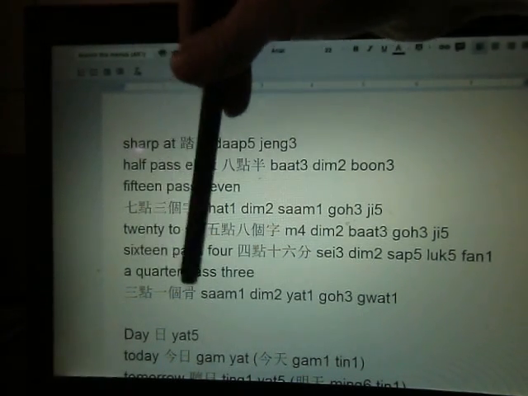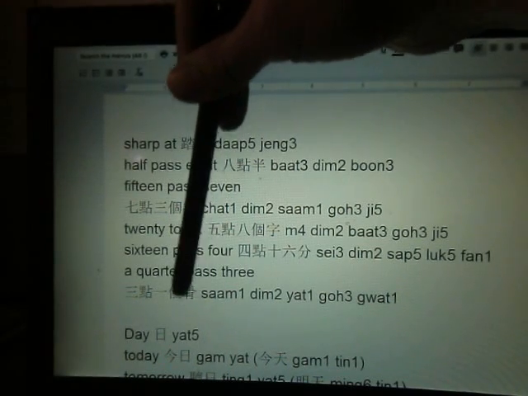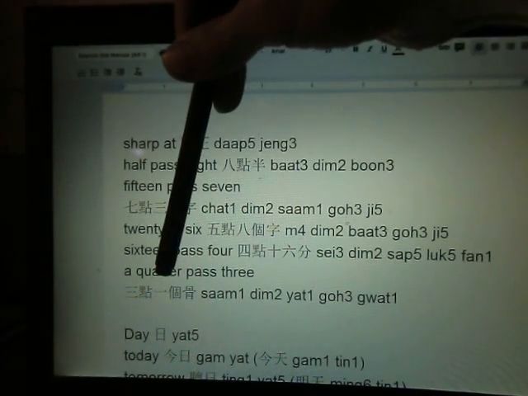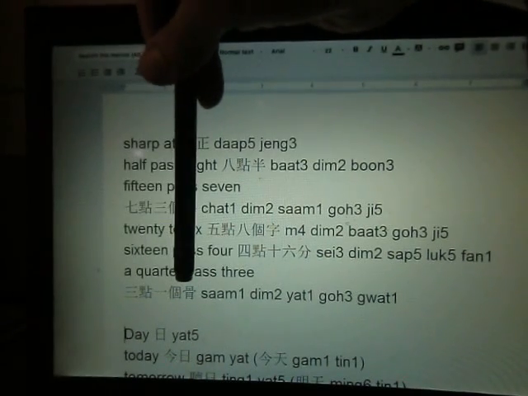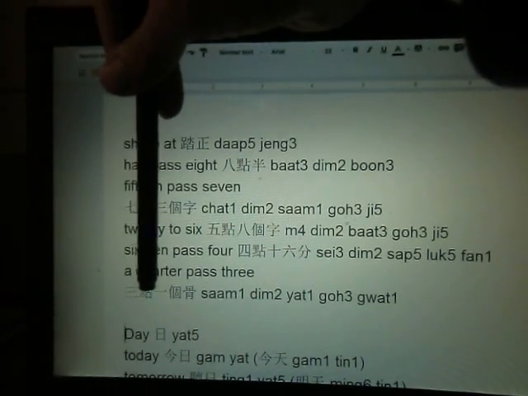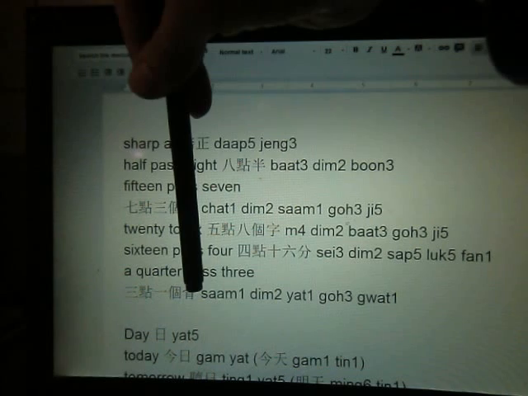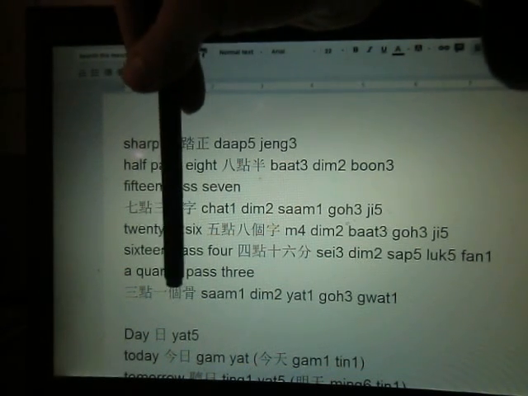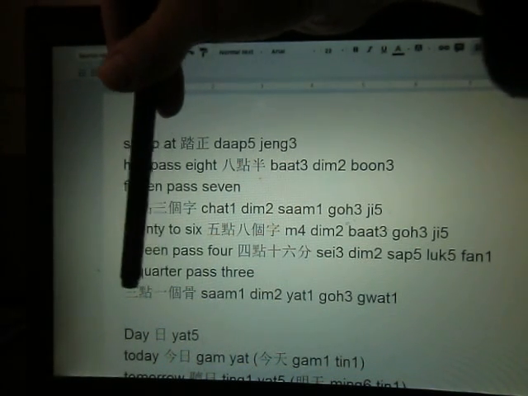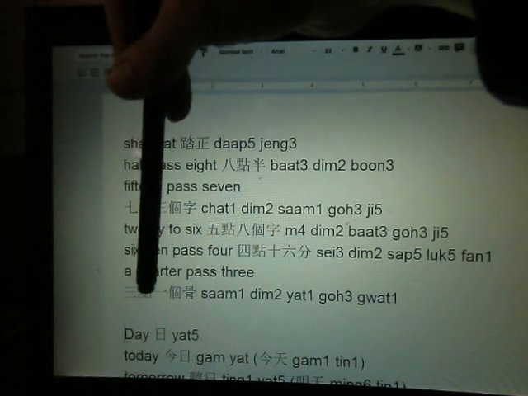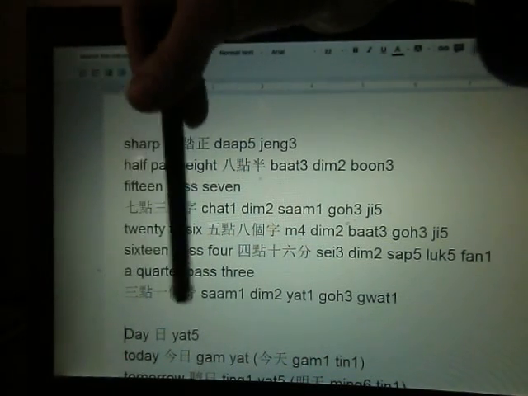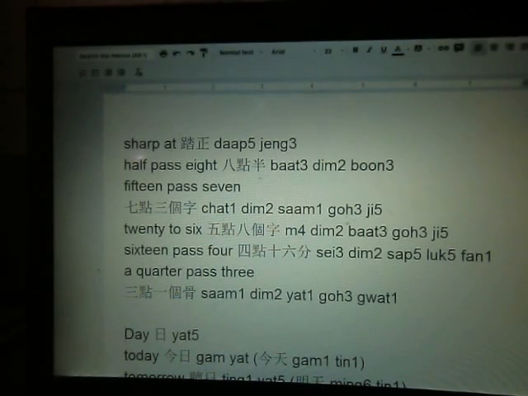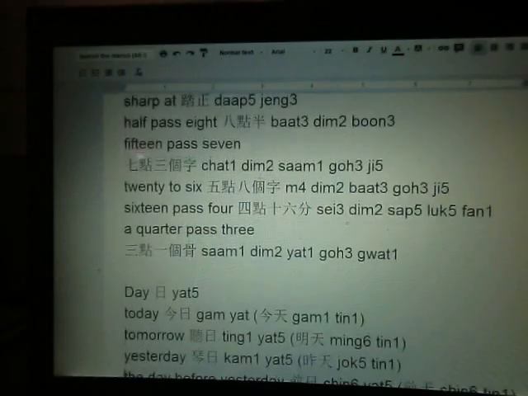Now about a quarter past 3. Well, for quarter we can have something like an English word, 骨. 骨 means quarter. So 3 o'clock plus 1 quarter. Here we have 3點1個骨. 骨 is a quarter, but then we need to quantify it with 個. But this way of saying the time is not very common in Cantonese anymore. It was very common in the old days, but not nowadays.